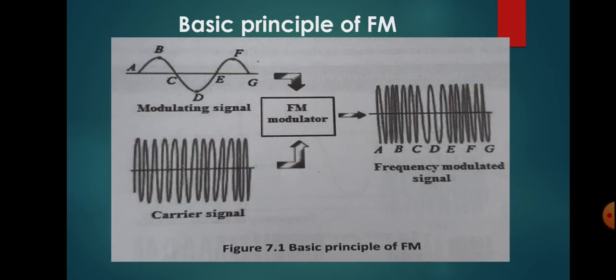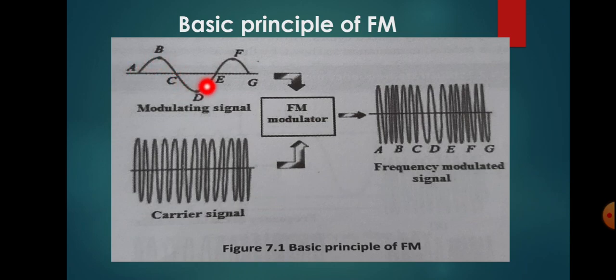Let us see the basic principle of FM, how the FM wave is produced. Here there will be an FM modulator, and it will modulate the carrier signal based on the modulating signal. In the FM modulator we give a modulating signal, which means the information signal, the signal we want to transmit. And there will be a carrier signal. We cannot transmit the signal without any modulation because it will be affected by noise. So we increase its frequency by a modulation technique so that it will be less susceptible to noise. That is why we use the modulation process in transmission.